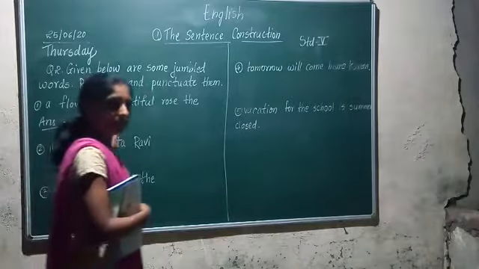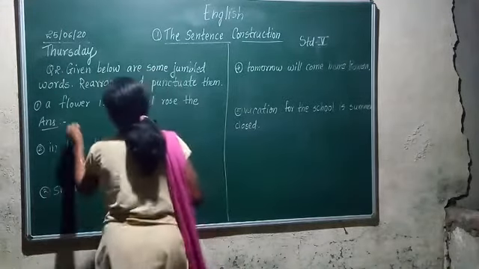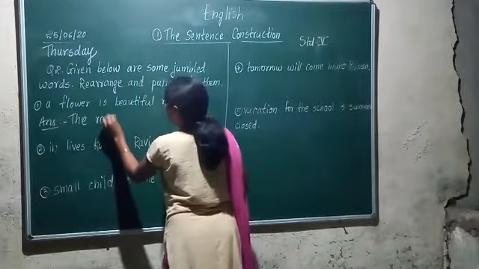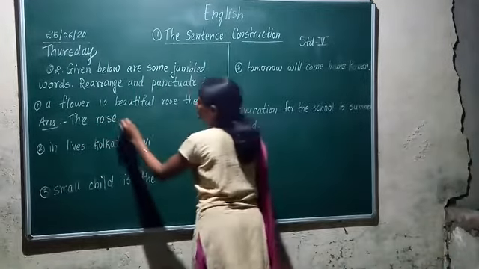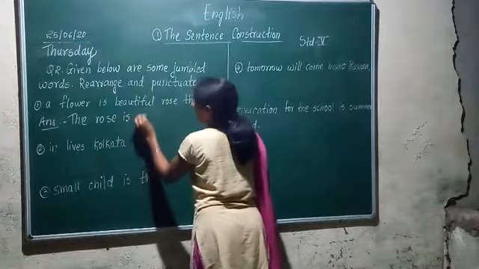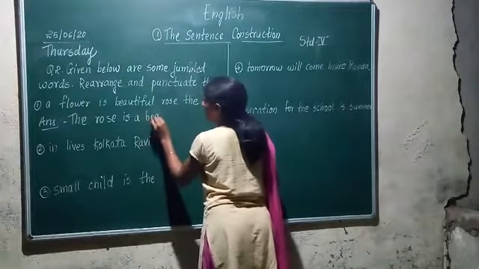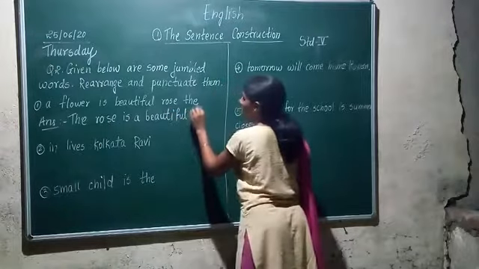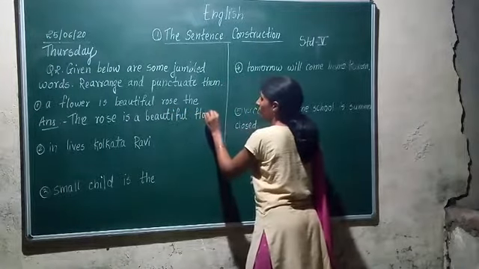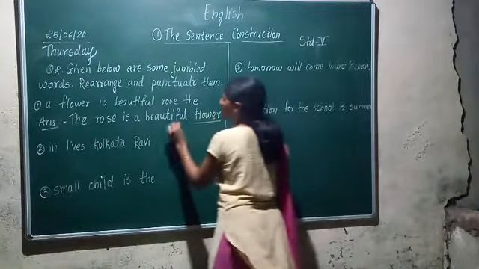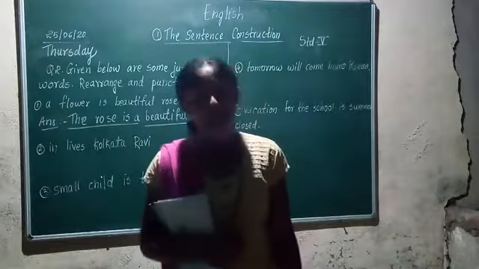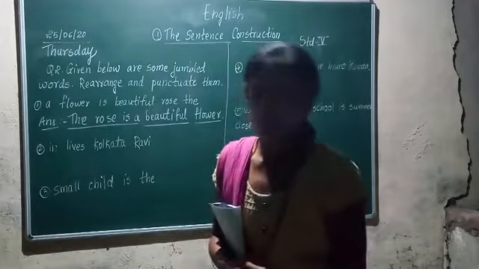Can we make this sentence? Yes. The rose is a beautiful flower. So we have got the answer: the rose is a beautiful flower.